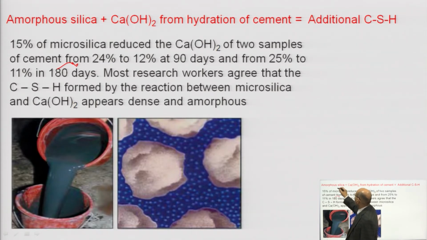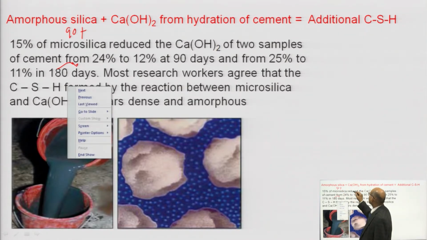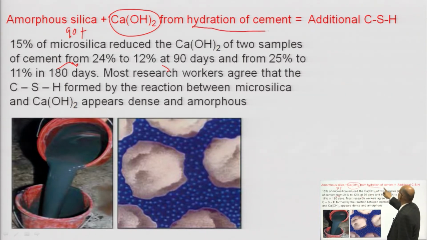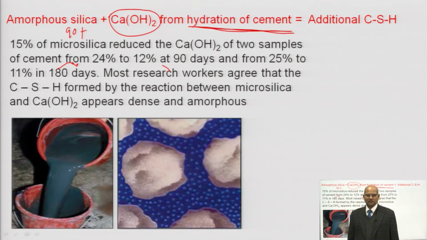The calcium hydroxide comes as a byproduct from the hydration reaction of cement, and its amount is around 28 to 30% of the cement product.